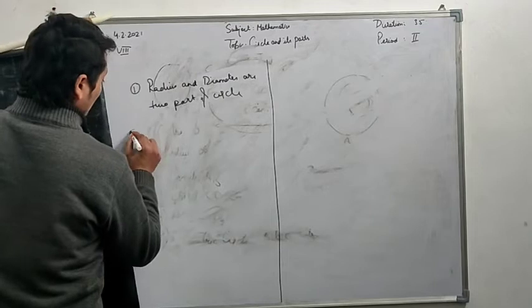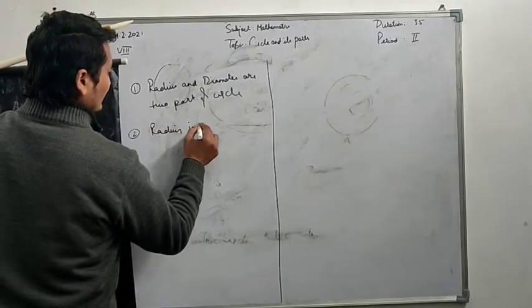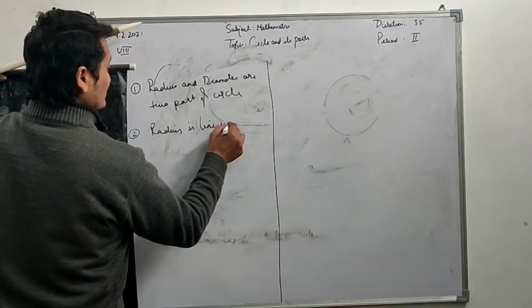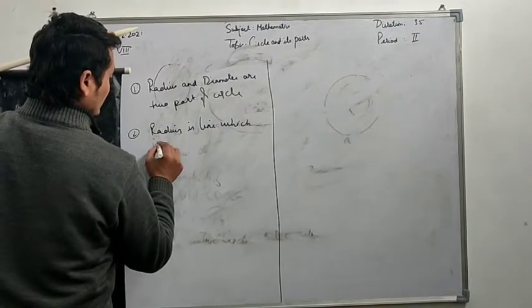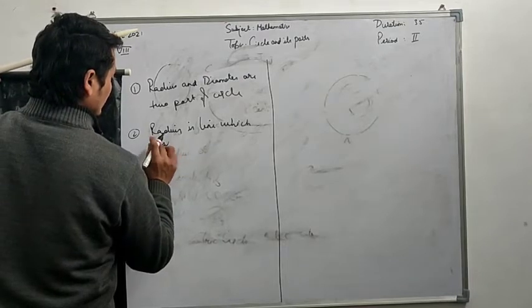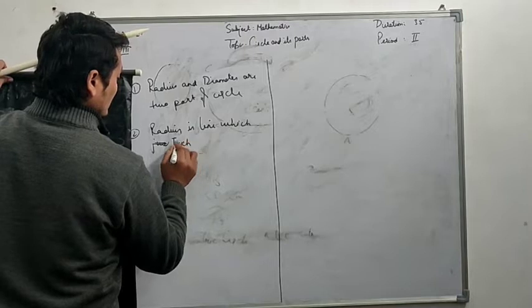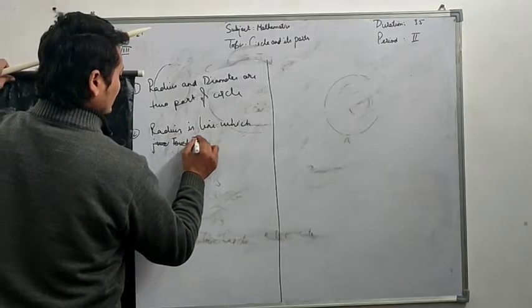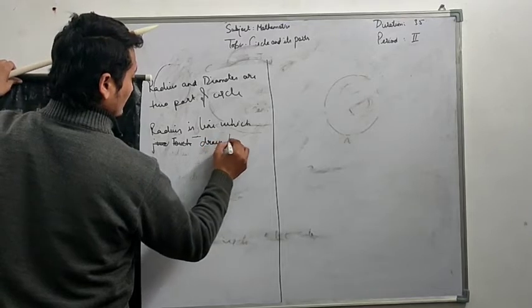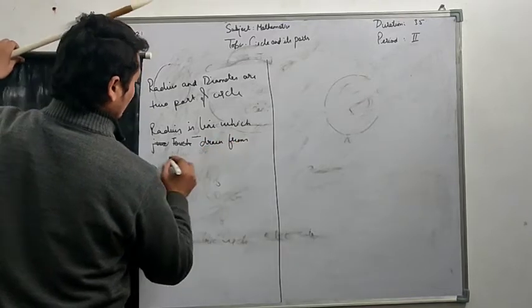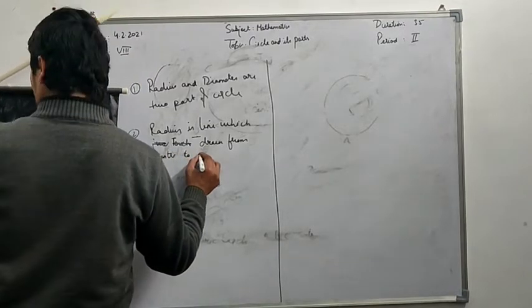Radius is a line which is drawn from the center to the surrounding.